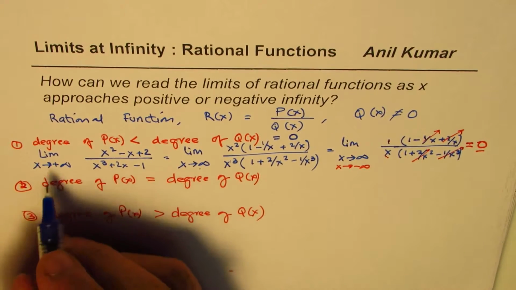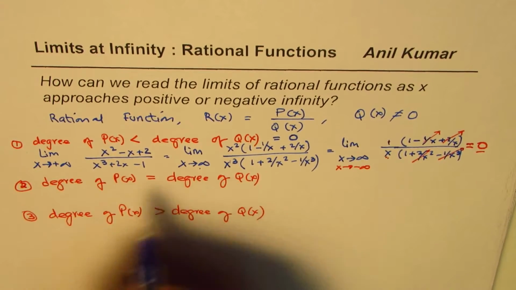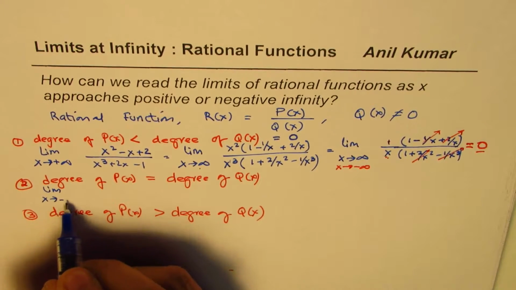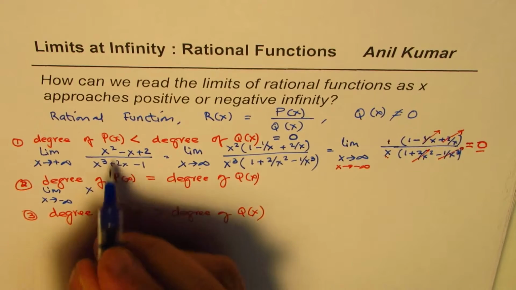Now let's take another example, that is when their degrees are the same. So we'll write the limit as x approaches, this time let's take negative infinity. So their degrees are the same.